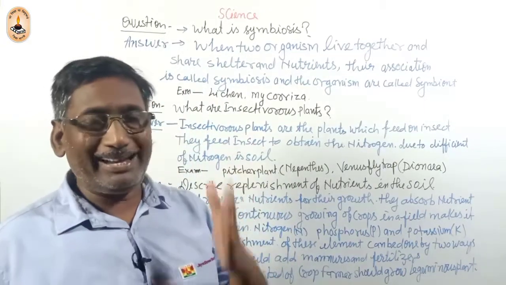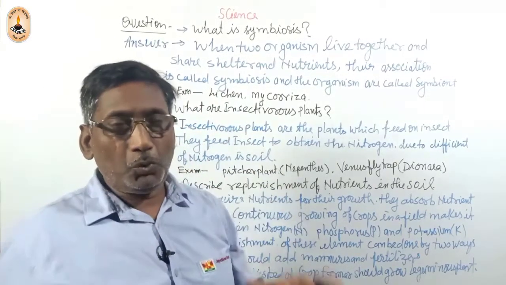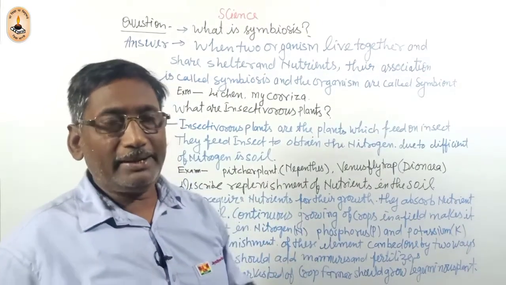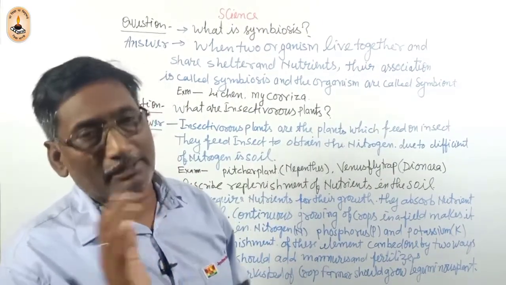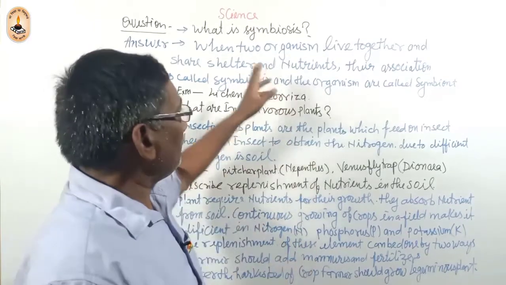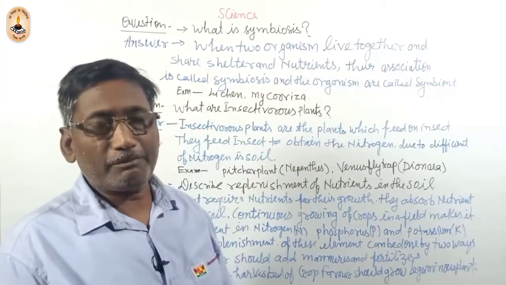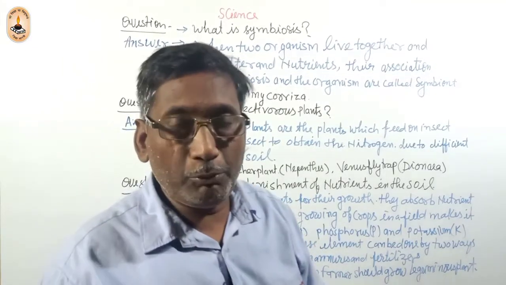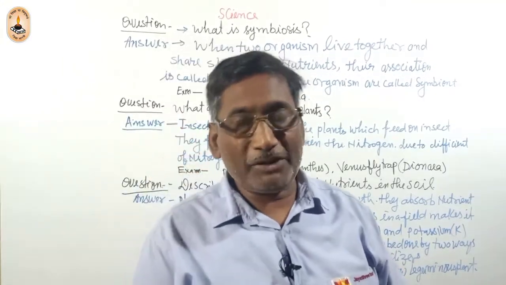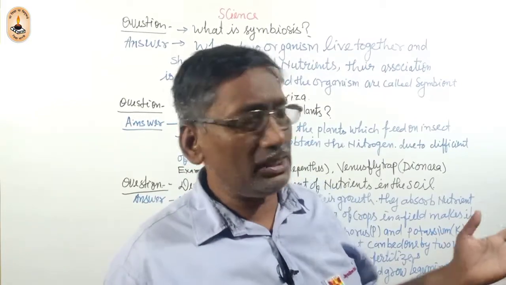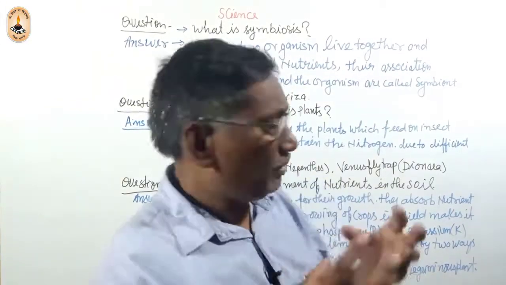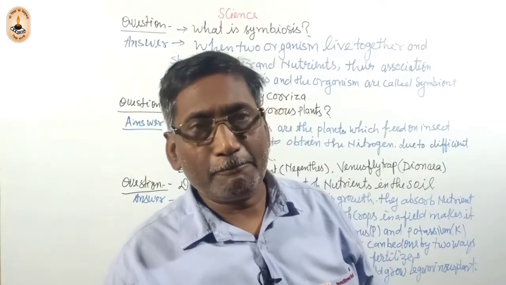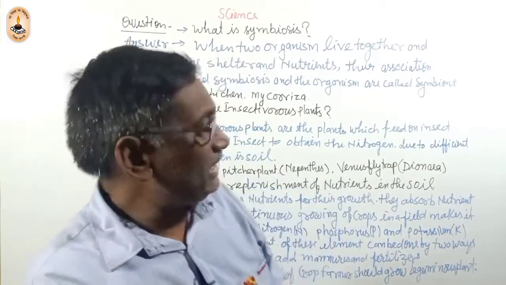The fungi and algae are two organisms which live together and help each other for shelter and nutrients. Both organisms obtain food with the help of each other. You can see how the fungus and algae help each other in nutrition.